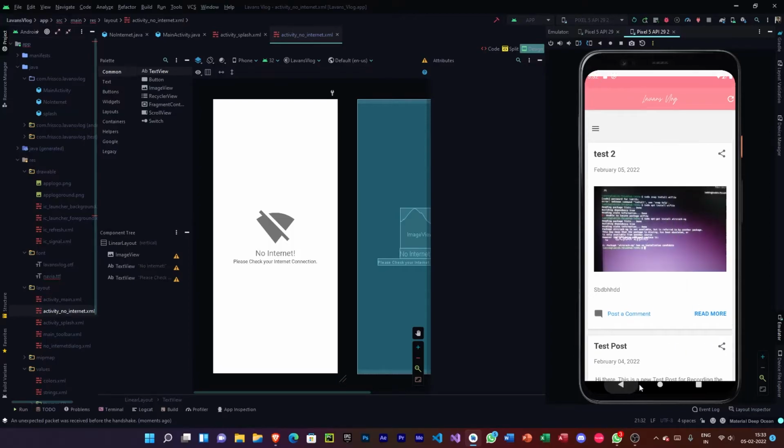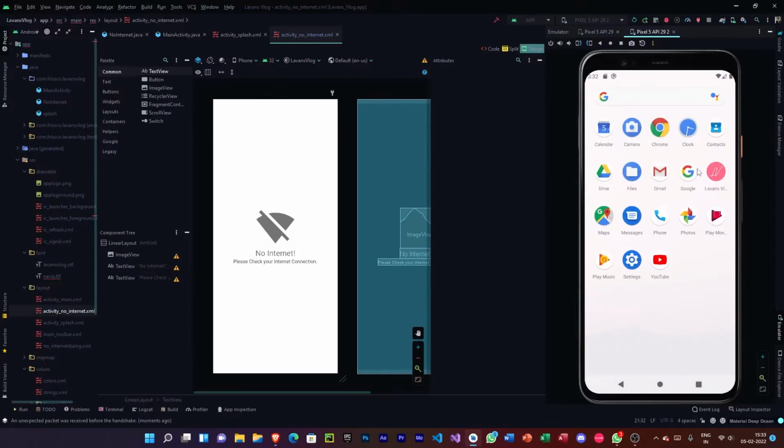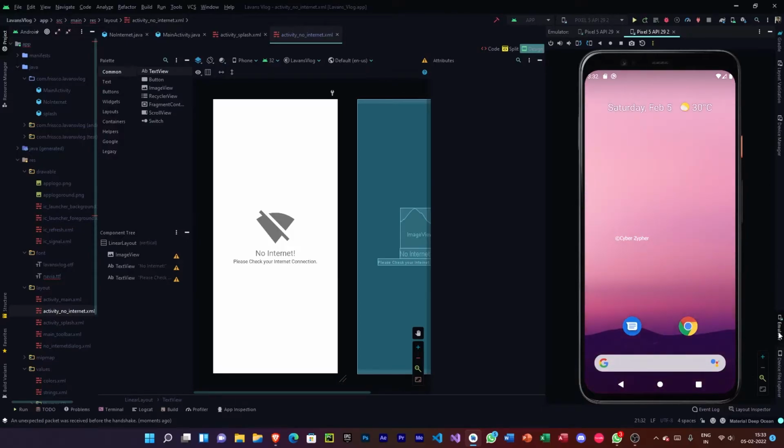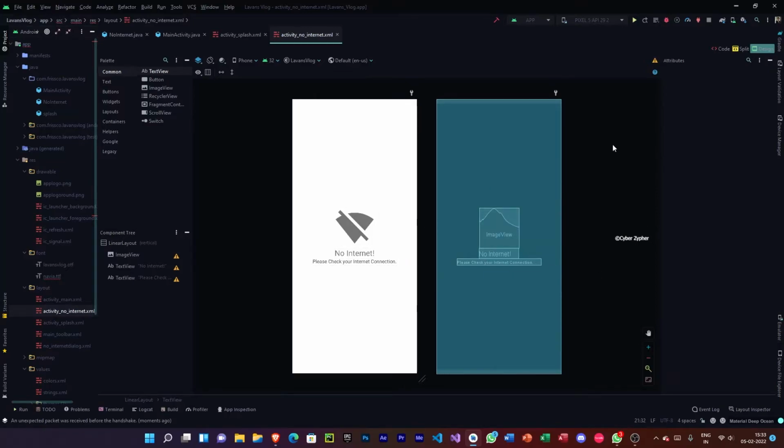So now we have created the app entirely, and this is working. But one thing is yet to be done, and that is nothing but connecting this to Google's Firebase server. So let's do that now. So now let's connect the app to Google's Firebase. You can do that by clicking on the tools and heading to Firebase.